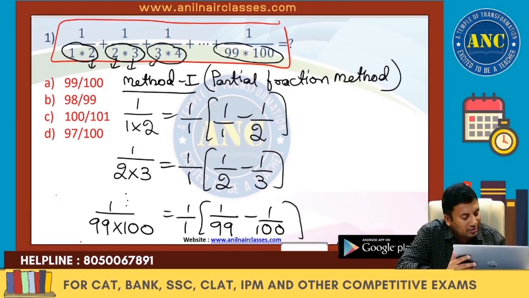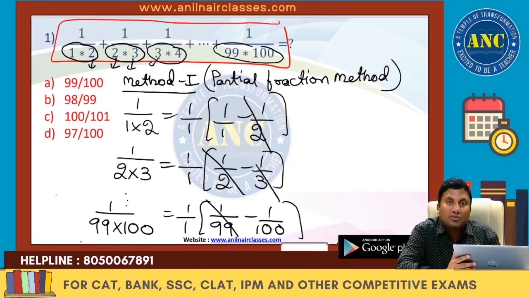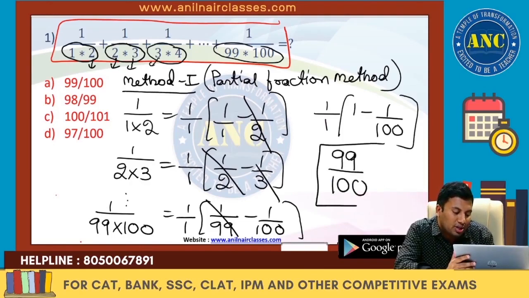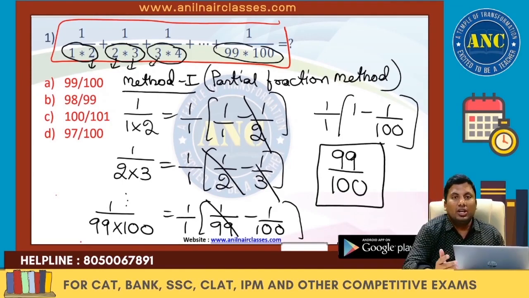The idea behind writing these values is that minus 1 by 2 plus 1 by 2, minus 1 by 3 plus 1 by 3 will get cancelled. The last remaining will be 1 by 1 into 1 minus 1 by 100. This is nothing but 99 by 100. The answer for this question is 99 by 100.